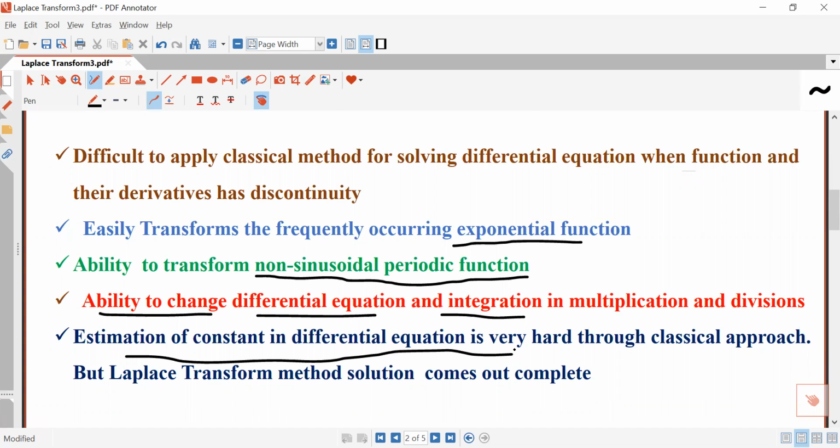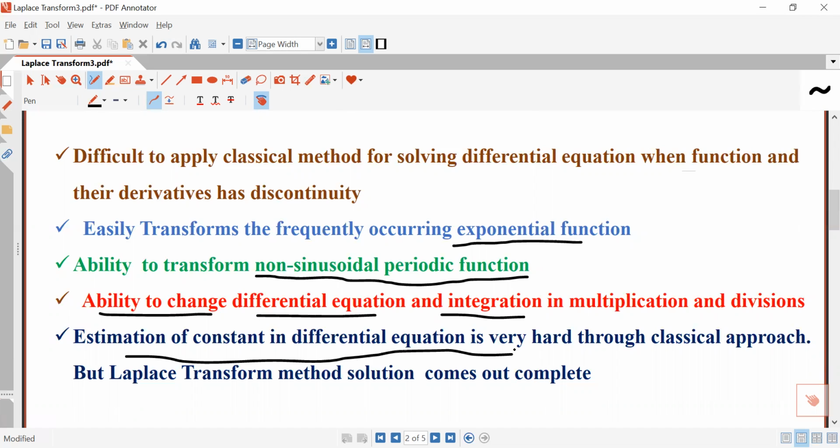And while you try to obtain the complete solution of any differential equation through the classical approach, you will have to find a constant, and this constant is estimated through initial conditions. So everything you already studied in previous classes.